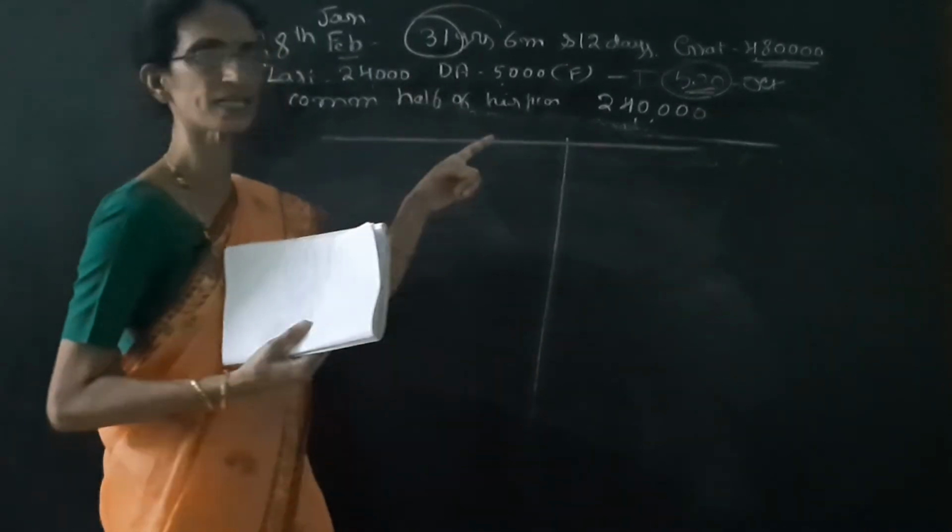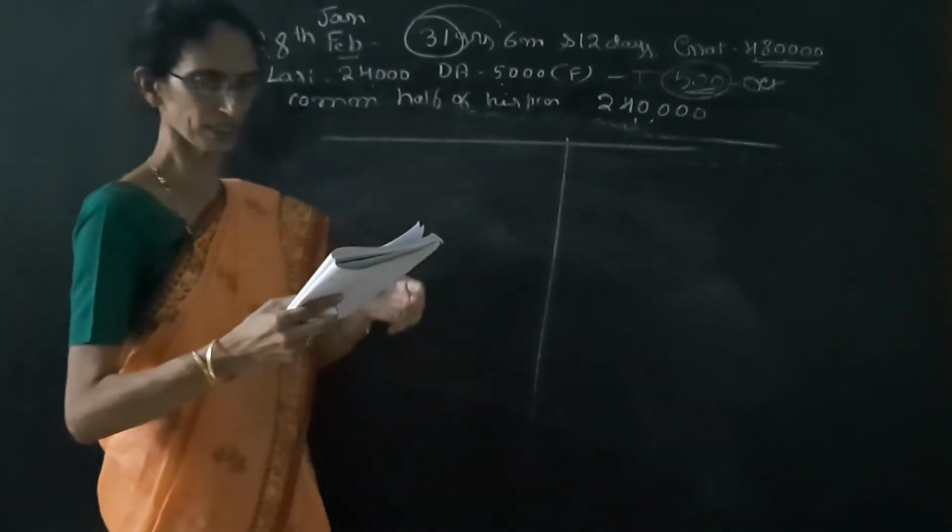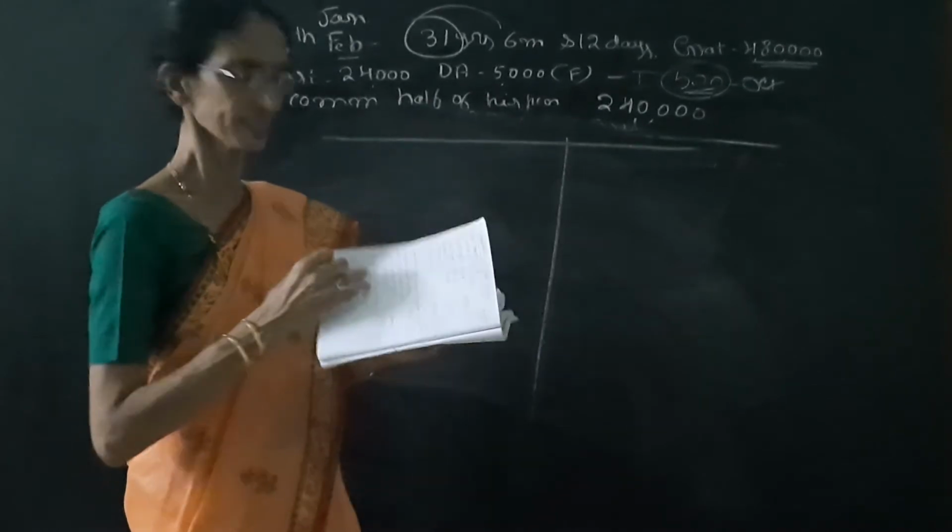So here he is receiving the gratuity, therefore 1/3 of the commuted pension is taxable.